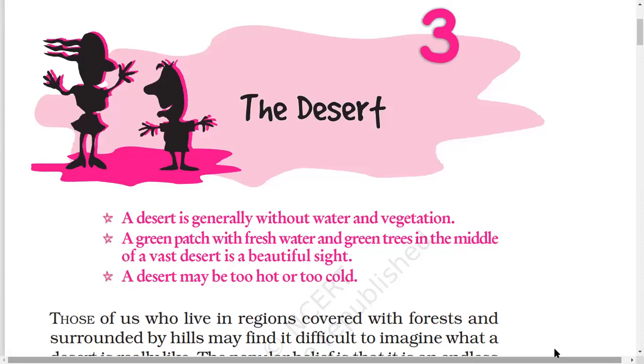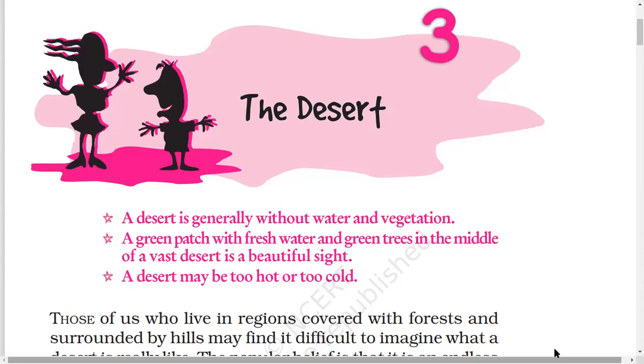Hello students. Today we are going to begin with the third chapter of the supplementary reader, The Desert. And you all know that as we are all residents of Rajasthan, we are well aware of what a desert is.